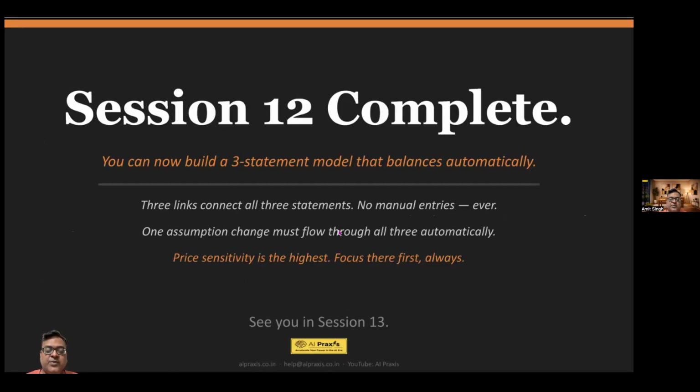So session 12 is complete from my side, and you can now build a 3-statement financial model that balances automatically. Remember the core principles. 3 links connect all 3 statements: net profit, closing cash, and capex. There should be no manual entry. Everything must be linked. One assumption change must flow through all the 3 statements automatically. And most importantly, price sensitivity is the highest. Focus there first always. Okay, so check your model, trust your numbers, build with clarity.